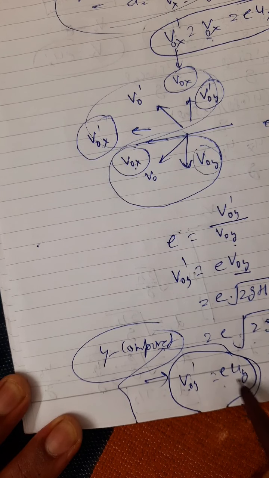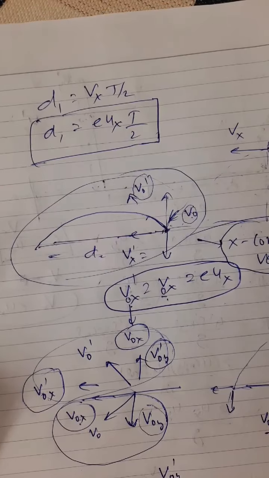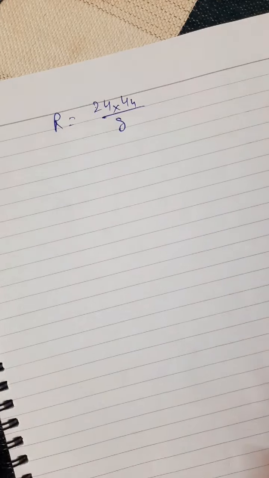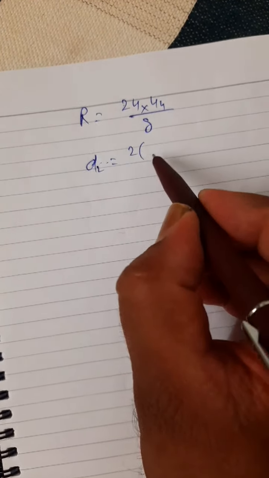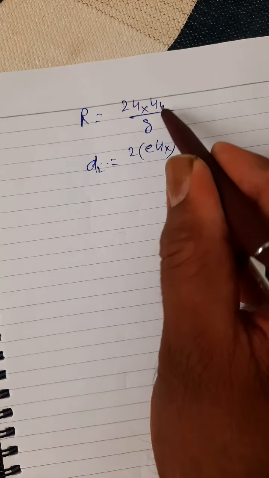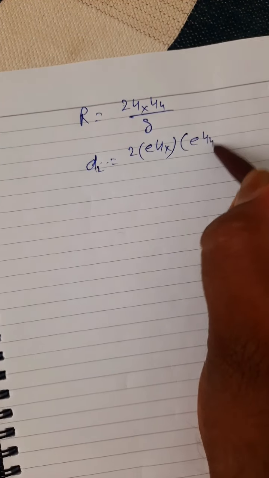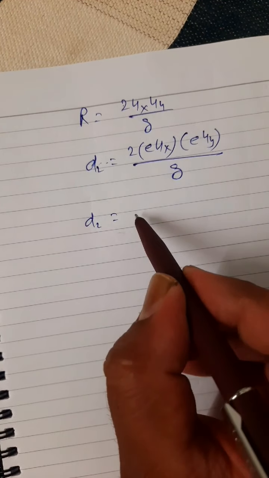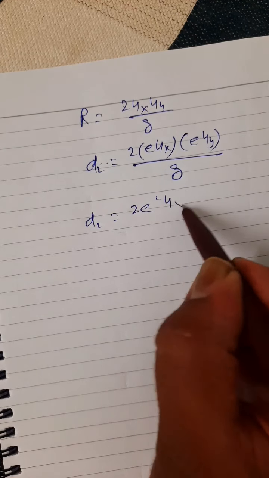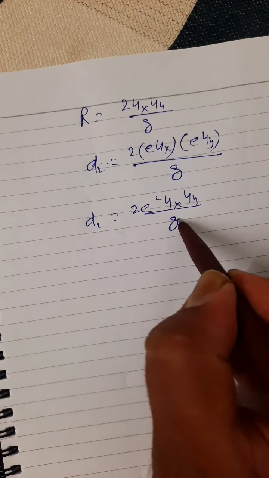This time for this d2, the x component of velocity is e ux, and the y component of velocity is also e uy. Now, as I told you before, the formula for range is 2 ux uy by g. In this case, the range is d2. The x component is e ux, uy is e uy upon g. This is d2, meaning 2e square ux uy by g.